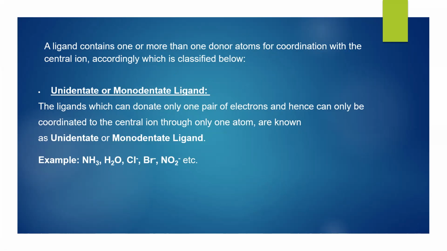Unidentate or monodentate ligand means the ligands which can provide only one coordination site. It is known as unidentate or monodentate ligand, for example, ammonia, water, chloride, bromide, NO2-, etc.